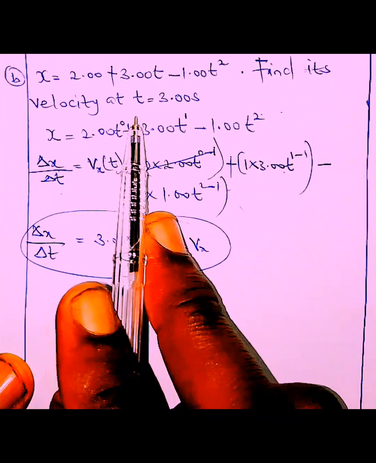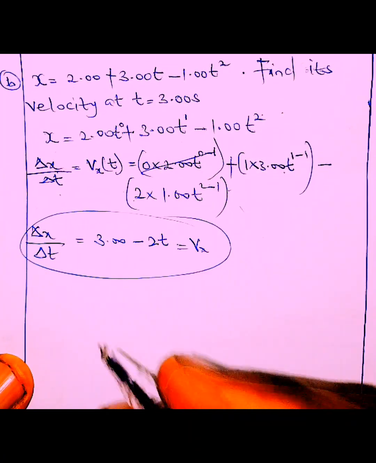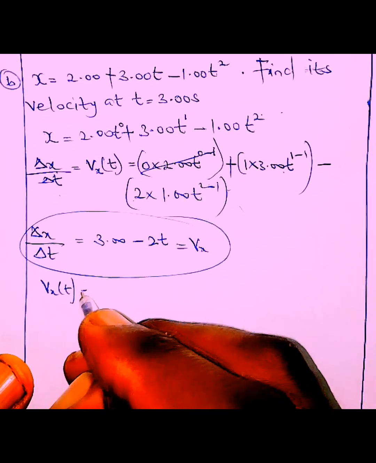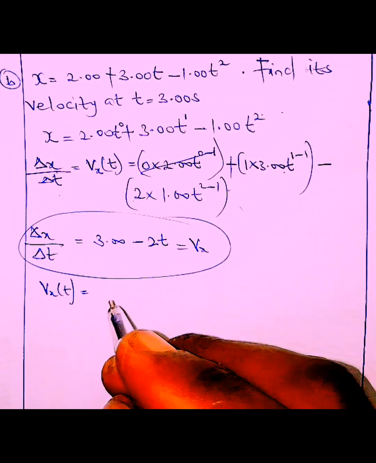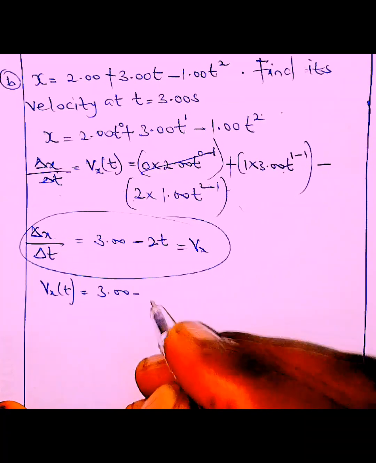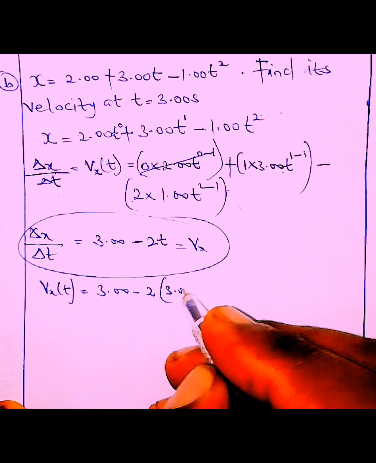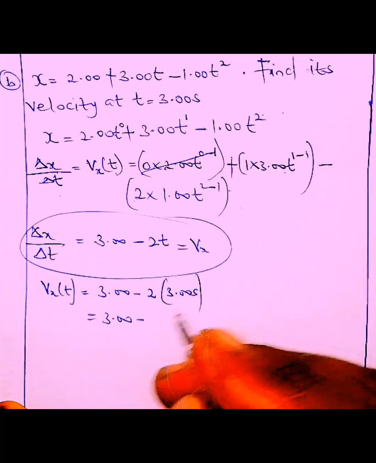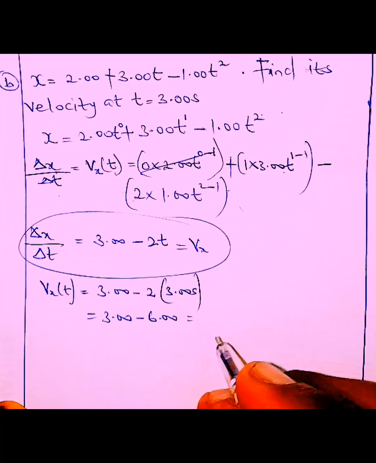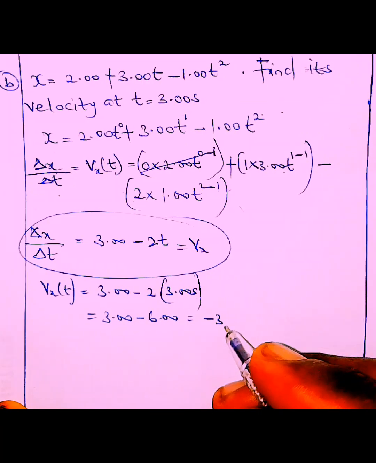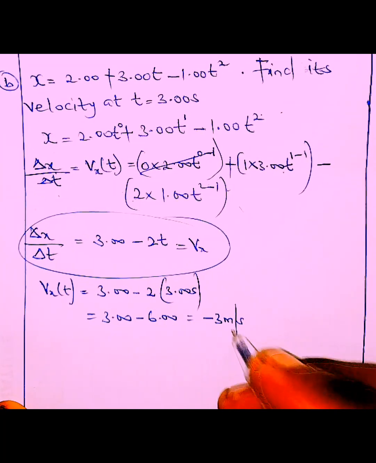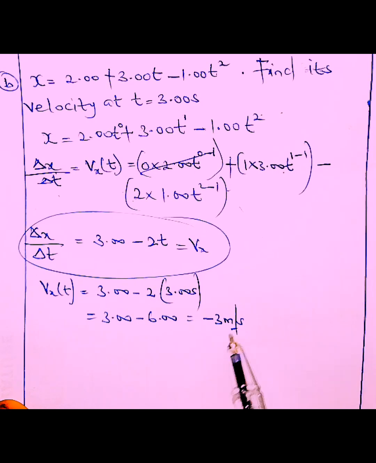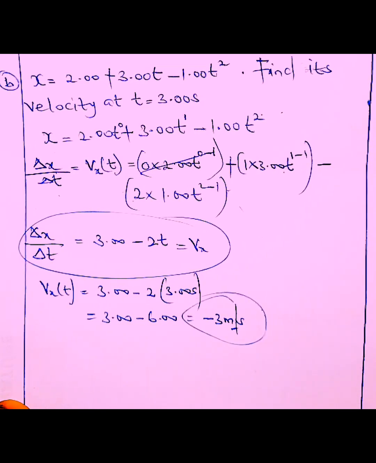So now, what is the velocity at time 3 seconds? The velocity at that time instant is going to be 3.00 minus 2 times 3.00 seconds. So that would be 3.00 minus 2 times 3, which is 6. So what do we have? That's minus 3 meters per second. So the body lost some speed. That's what it means, the body lost some speed. As simple as that, that's it for question 2.